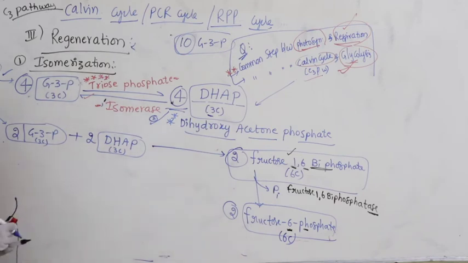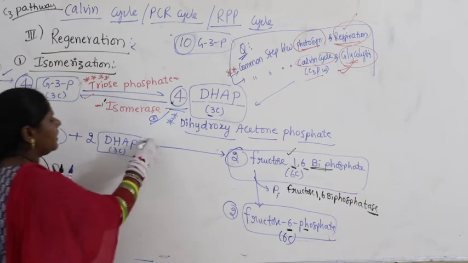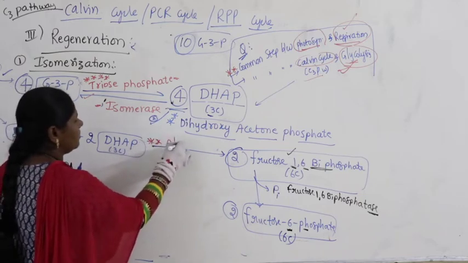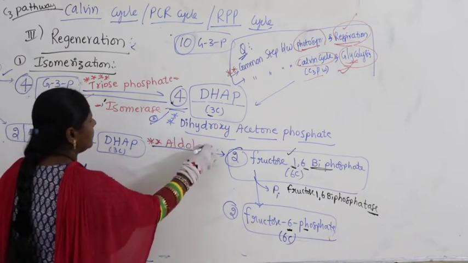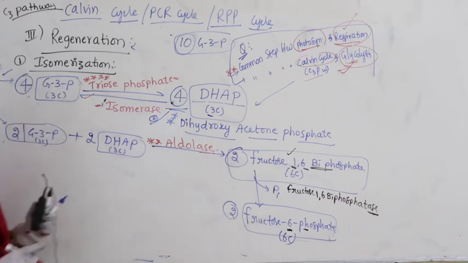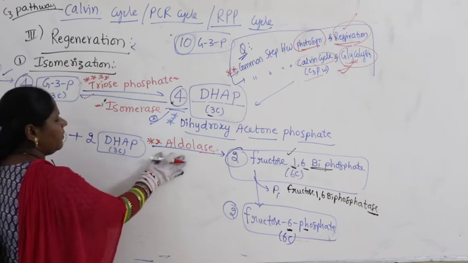What is the name of the enzyme which you have to remember, which catalyzes this reaction? If you look at here, we have aldolase. When it ends with ASE, it is nothing but the name of the enzyme, aldolase. So very important.